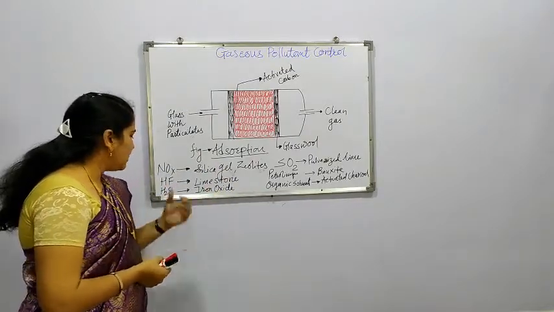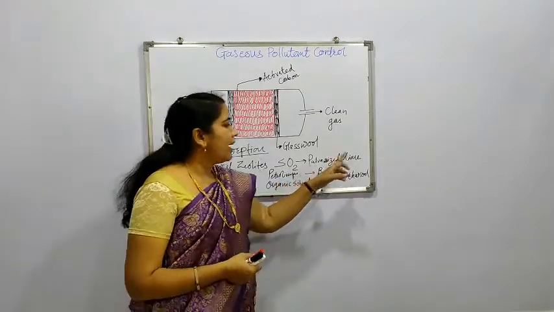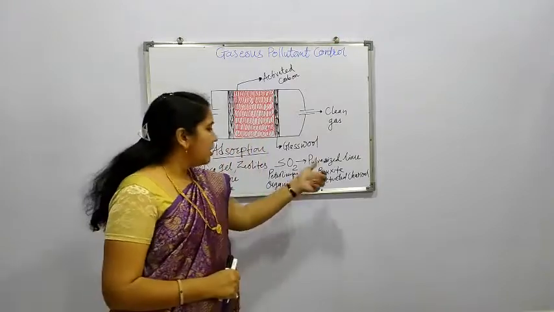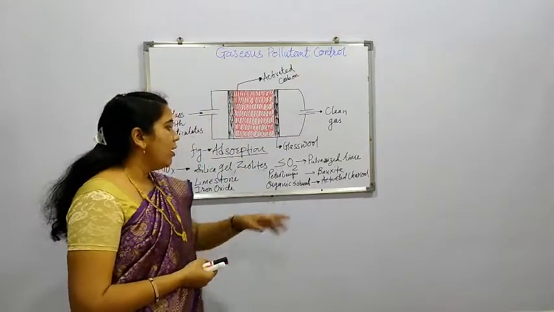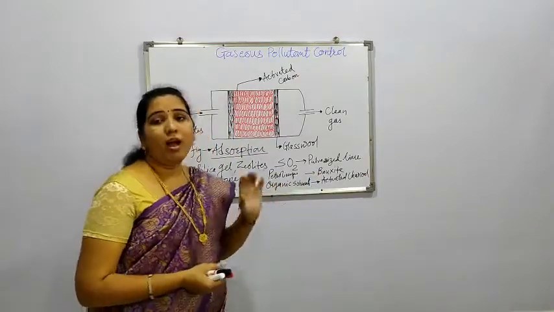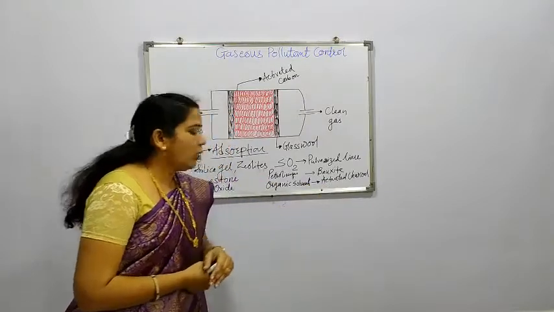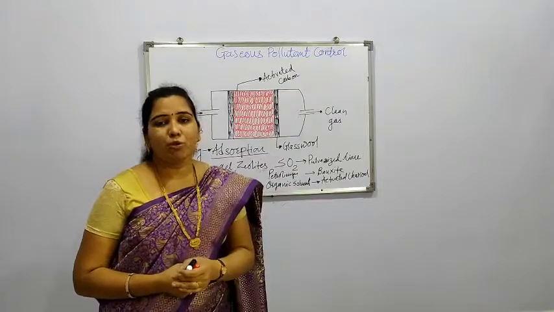Iron oxide is responsible for adsorption of hydrogen sulfide. Pulverized lime, that is very fine powdered lime, is responsible for adsorption of oxide of sulfur, that is sulfur dioxide. Bauxite is responsible for adsorption of petroleum fractions. Then activated charcoal is responsible particularly for organic solvents.